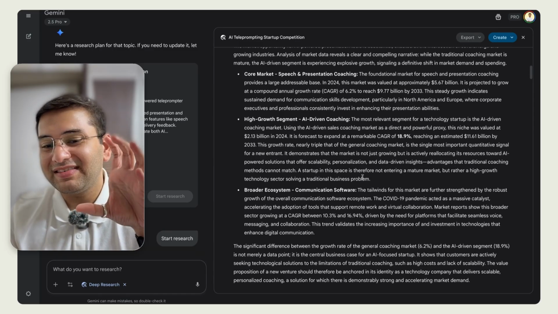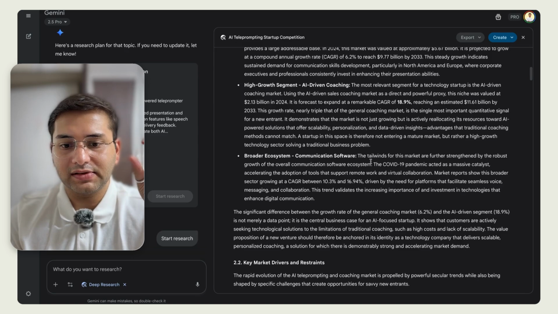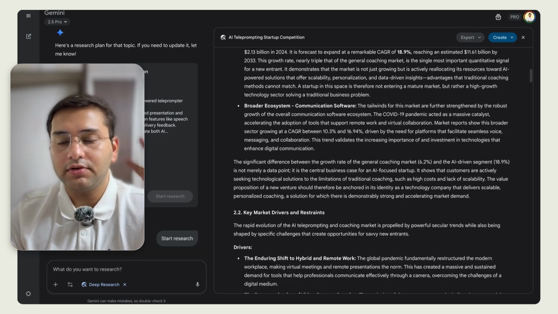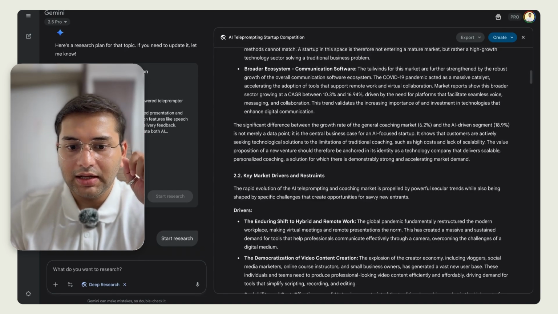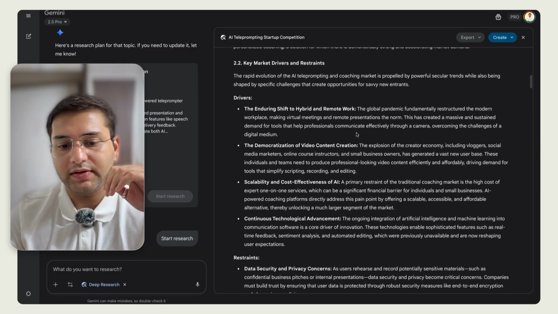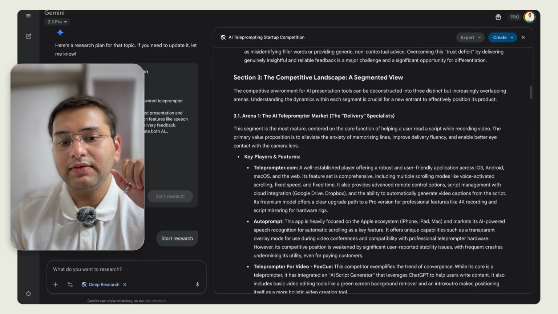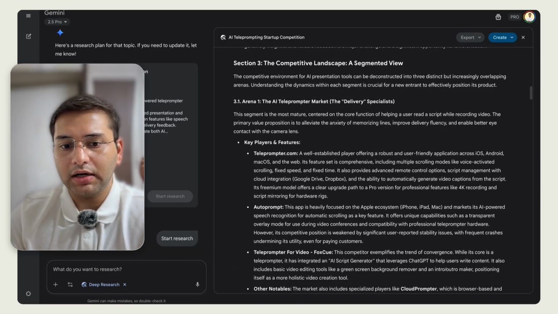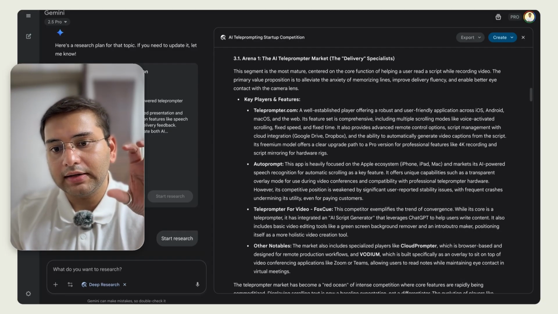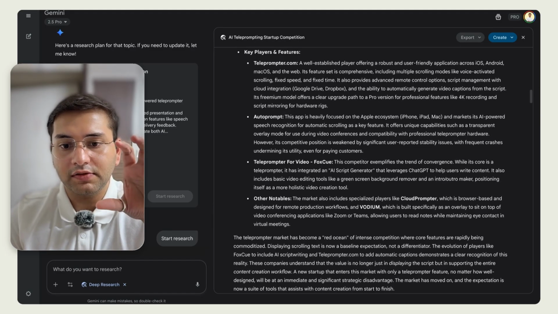Okay, high growth segments. It's saying that the coaching side of AI is a high growth segment. And then the broader ecosystem, how it has developed, people are actually looking for tools for collaboration and communication since the pandemic. Then what are the market drivers that have caused this evolution? So it gives me a quick summary of that. What are certain restraints that we must be aware of? Then it gives us a more detailed segmented market landscape, again, diving into the specifics of each product. This market landscape is focused on the core function of each product. So this is really nice.